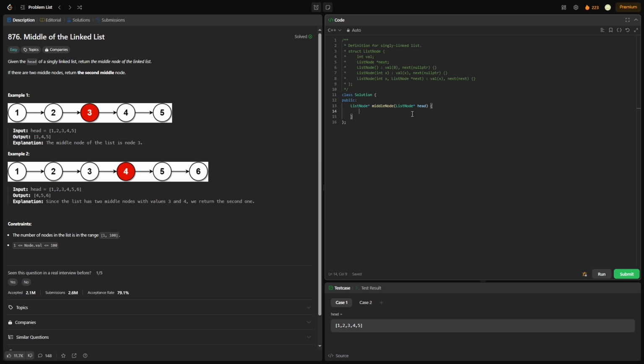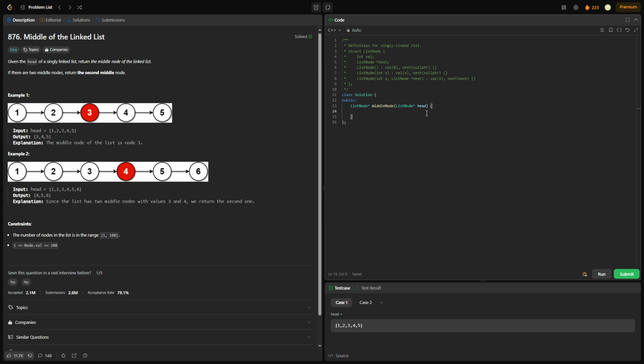So we can use the same algorithm here, the tortoise and hare algorithm. In those videos, I said we're going to run into problems in the future where we use the same algorithm, so it isn't useless. It's actually quite useful because it's used in multiple problems. Well, this is the problem that I meant, and there are probably other problems out there too, but yes, same algorithm that we're going to use.